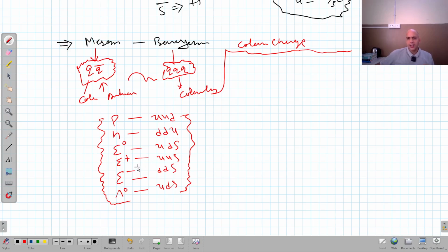The important one that I usually ask is omega negative. Omega negative has 3 strange quarks, strange, strange, strange, right? And this was the particle that was responsible for assigning the color charge property to the quark, because otherwise all the 3 quarks are the same flavor. They have different color charges, these 3 strange quarks. That's why it makes it colorless, right? So a question can be asked from here also, right?